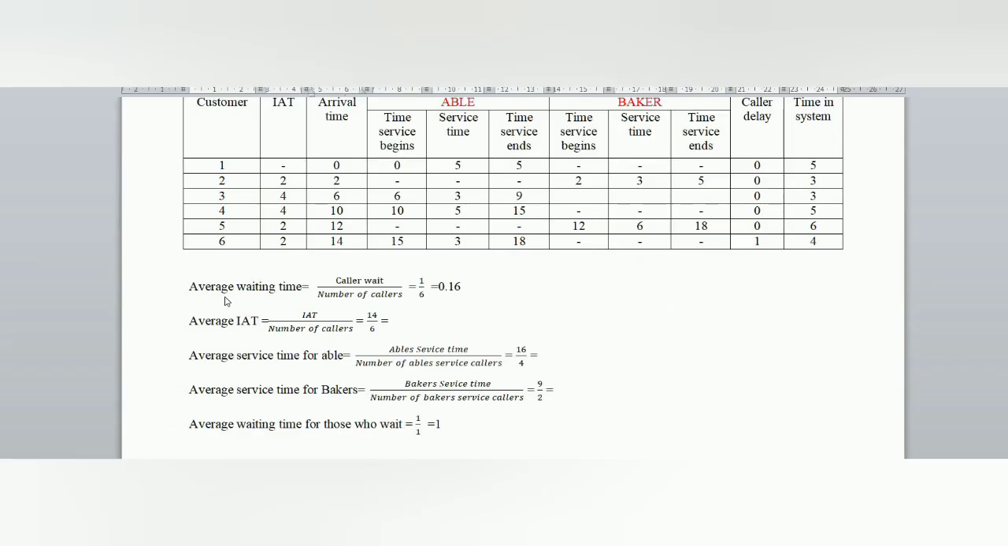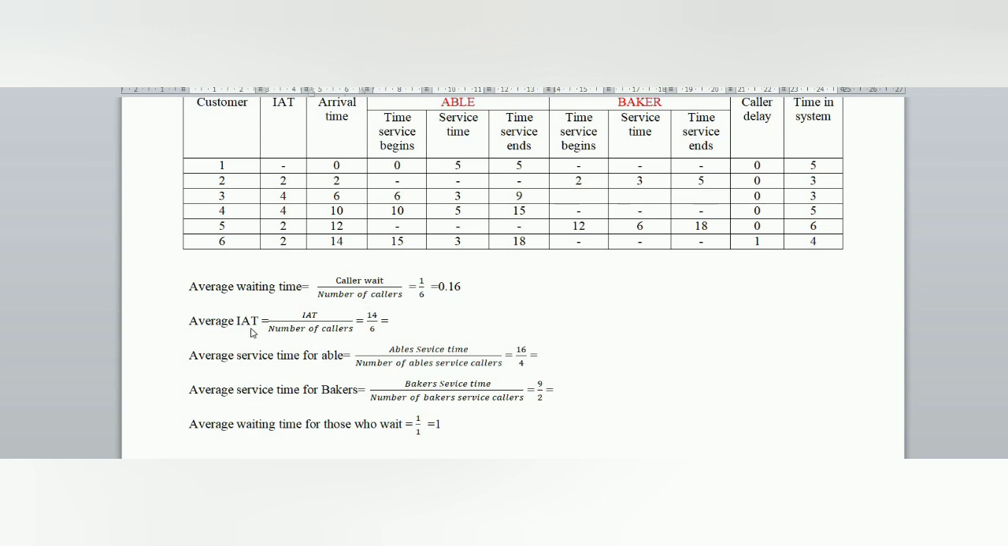Now we have to calculate the statistics, that is the average waiting time. Average waiting time is nothing but the caller wait. Caller wait is only 1 we have. Our total number of callers is 6 customers. So we are going to get a value of 0.16.